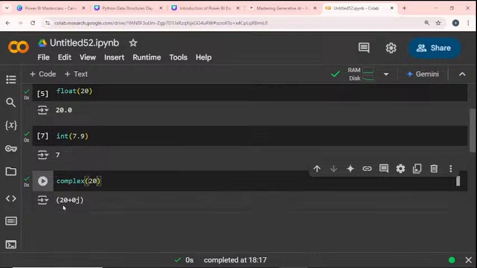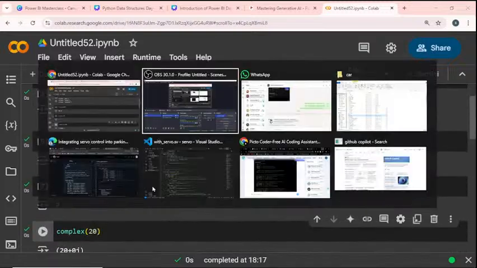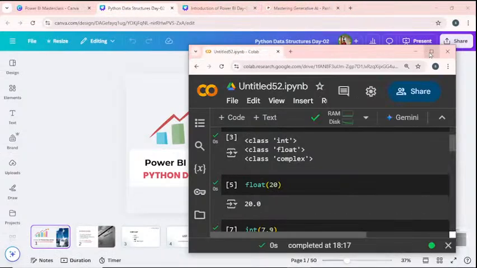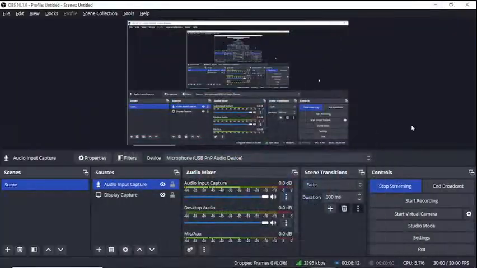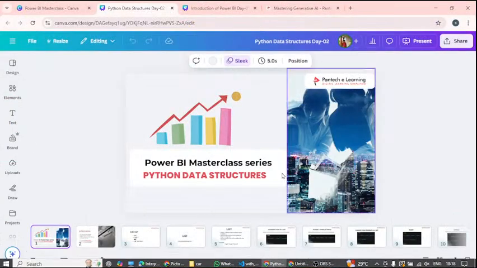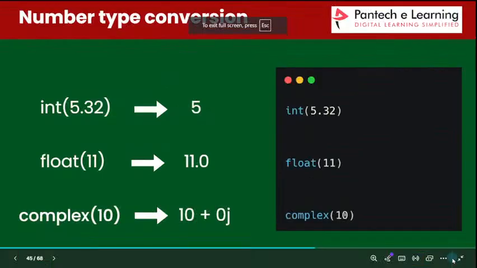The 20 is the real number, 0j is the imaginary number. This is the way we can create the values. This is the way we can convert one type into another type.